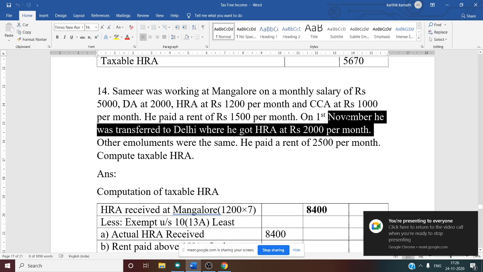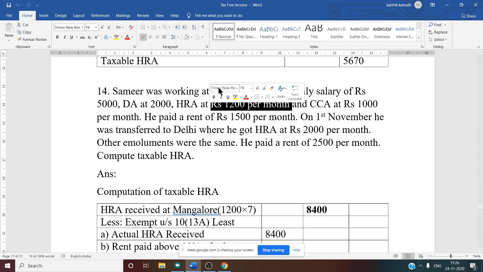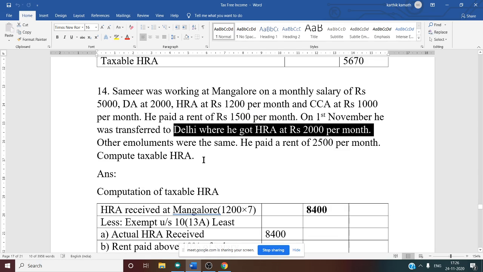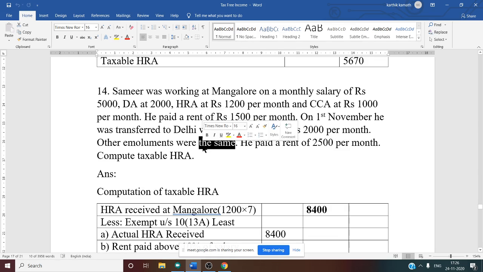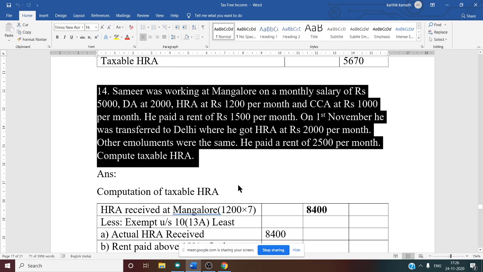On 1st November, he was transferred to Delhi, where he got HRA of 2,000 per month. Before, he was receiving HRA of 1,200 per month when he was in Mangalore, and from November onwards he shifted to Delhi. There he got HRA of 2,000 per month. Other emoluments were the same; there is no other change. He paid a rent of 2,500 per month when he stayed in Delhi. Compute the taxable HRA.